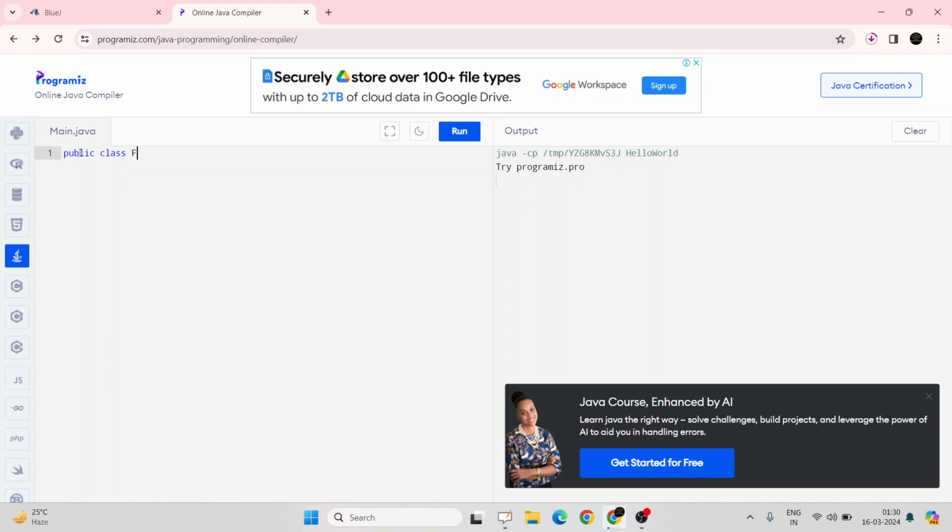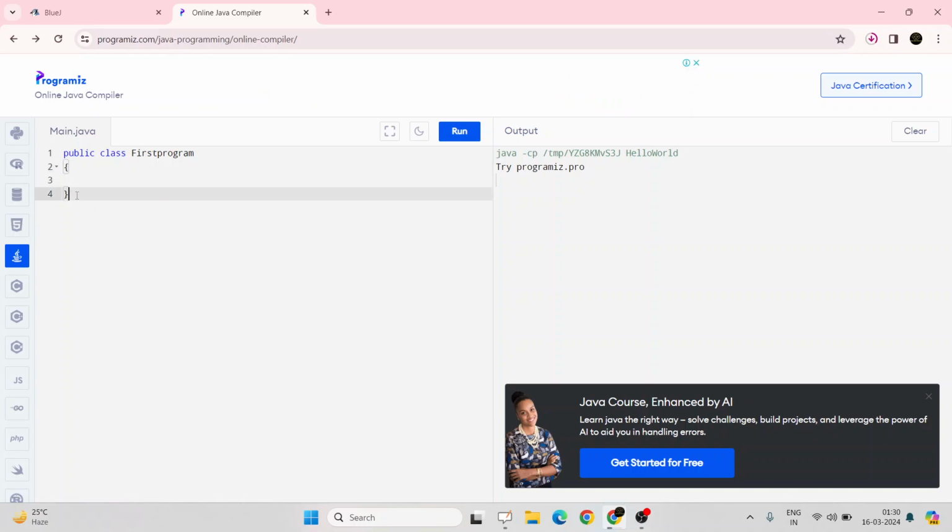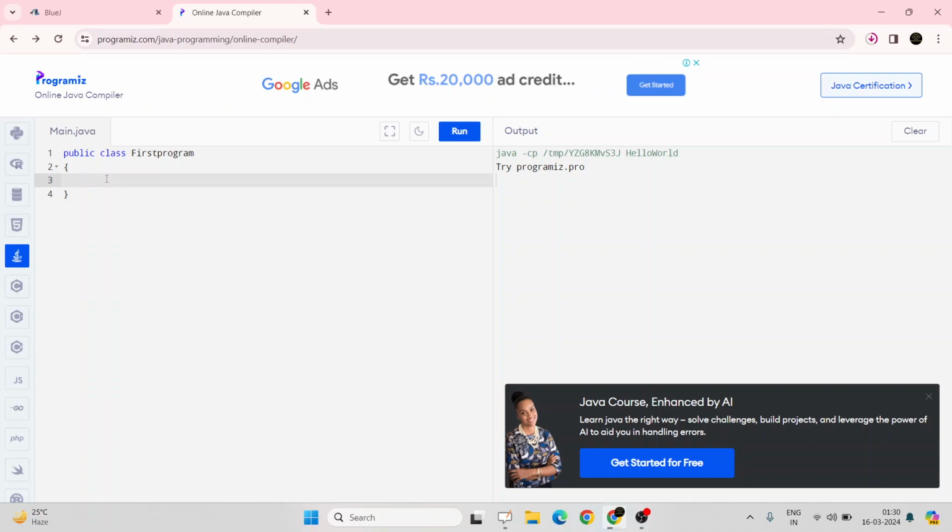Suppose I'm writing first program, then make sure you put a curly brace. Here it is an opening brace and here it is a closing brace. Always remember that after the first line of the Java program, that is public class and the class name, there will be an opening and closing brace, and the rest of the code will be between those two braces.